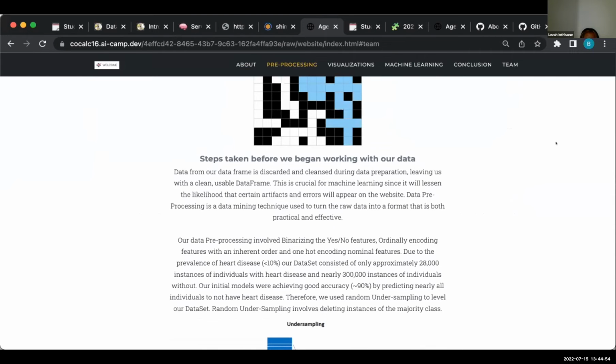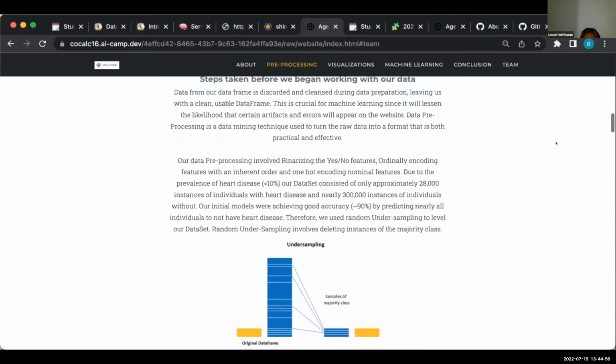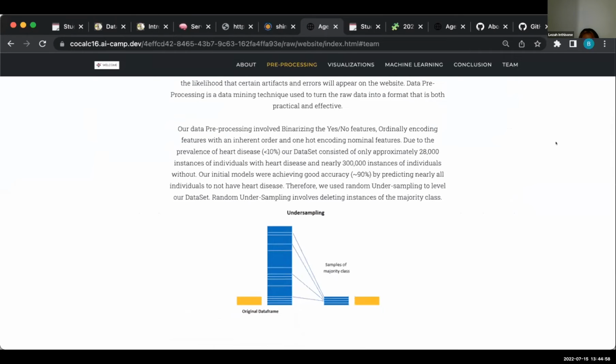Our data preprocessing involved binarizing yes-no features, ordinal encoding features with an inherent order, and one-hot encoding nominal features, due to the prevalence of heart disease being less than 10%.